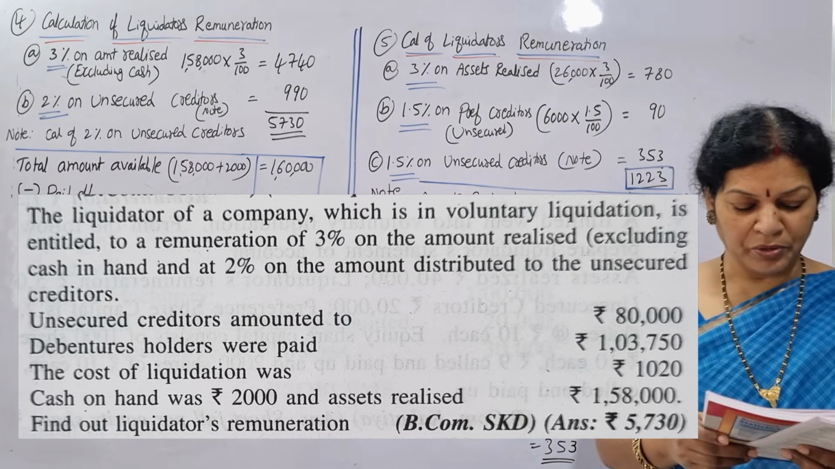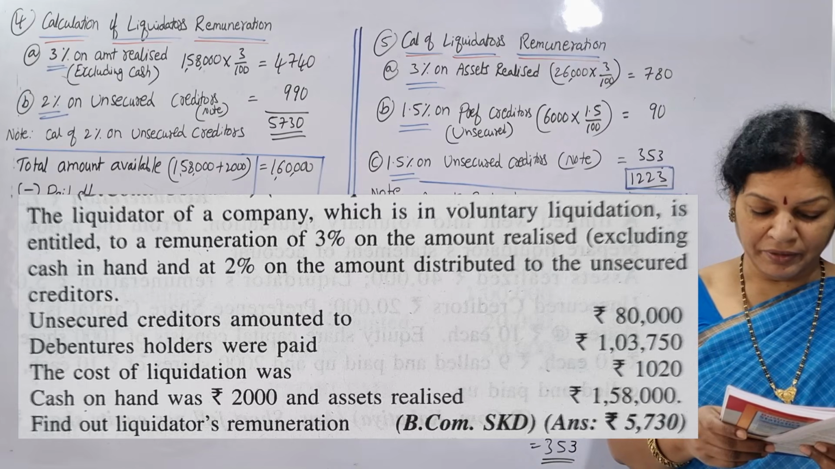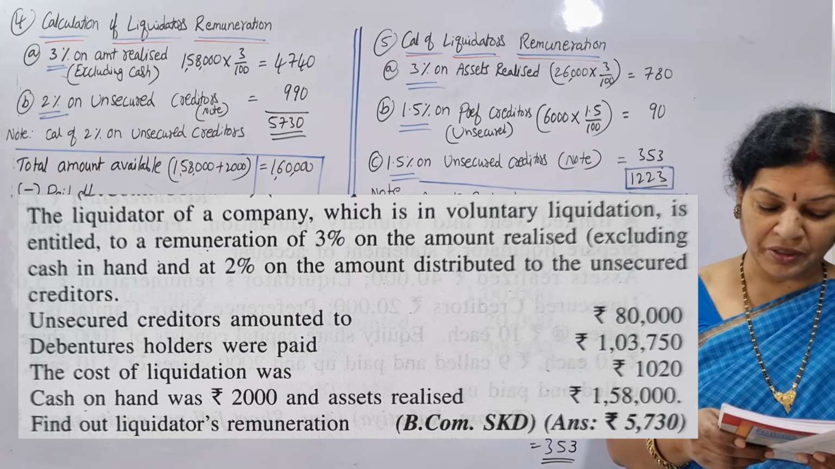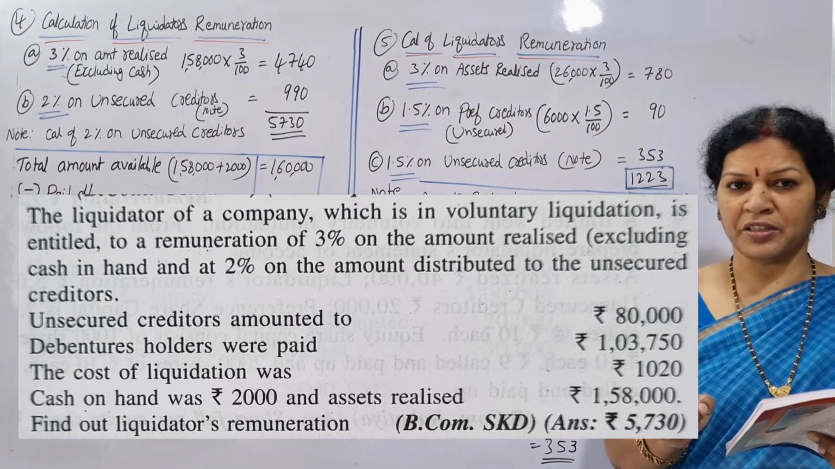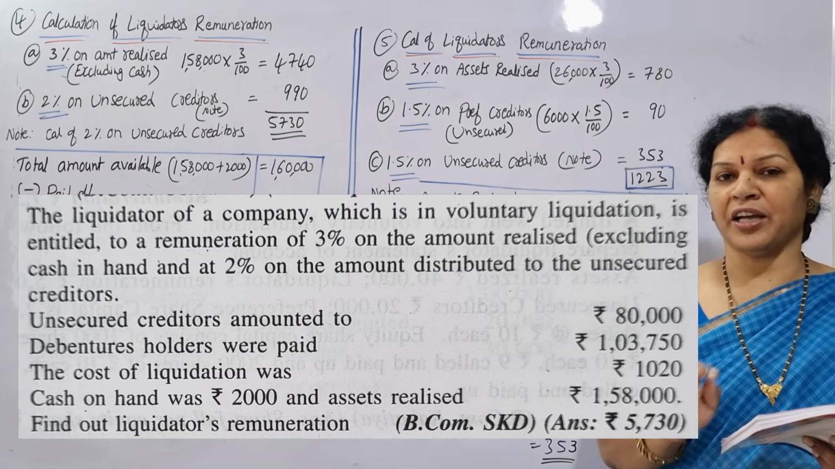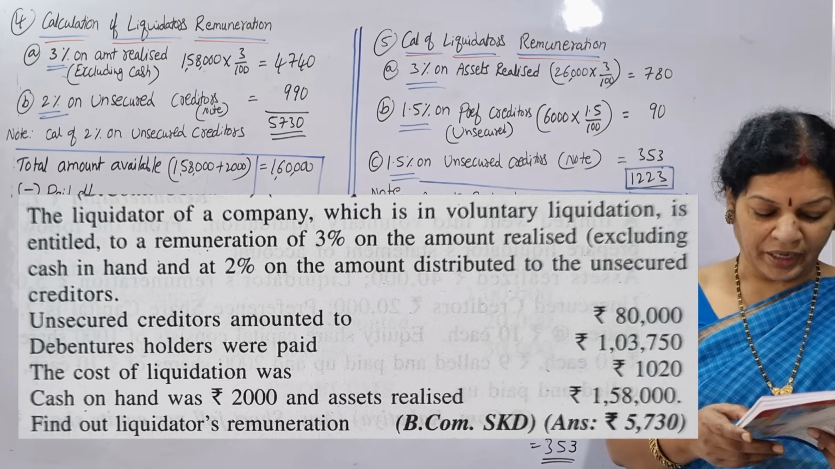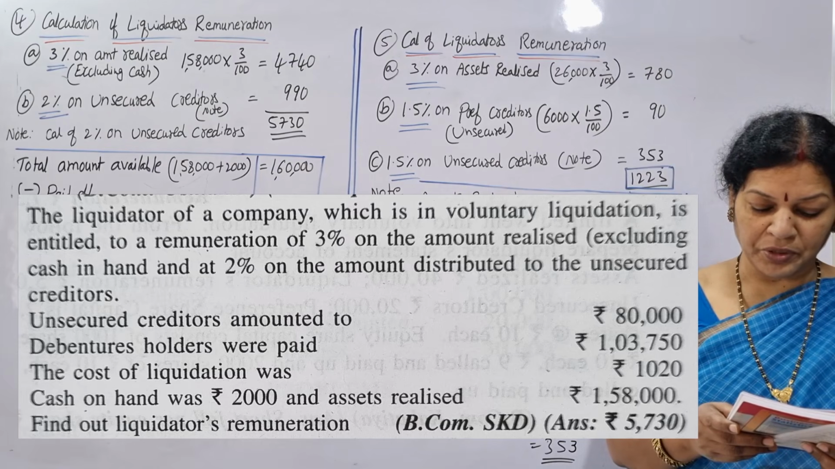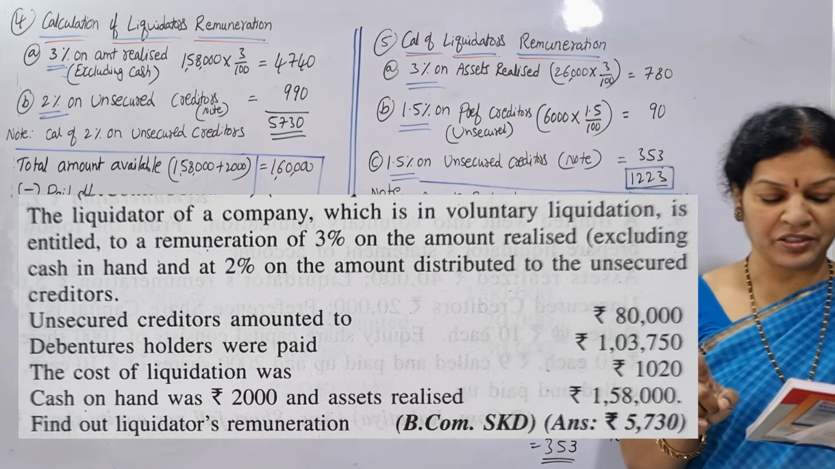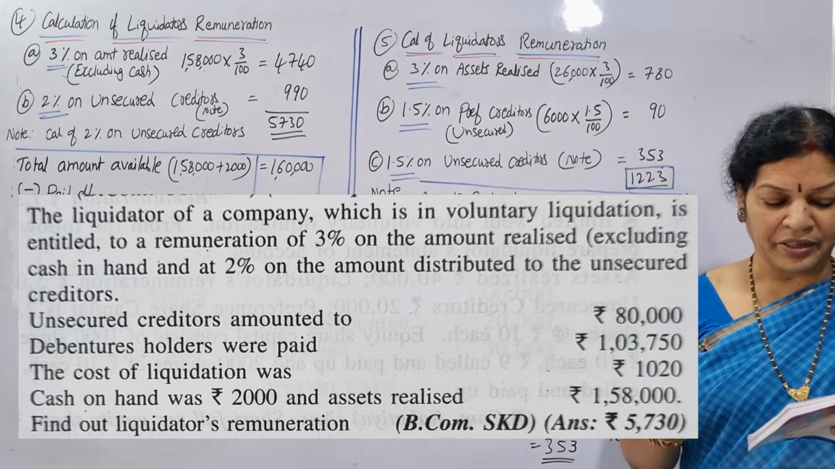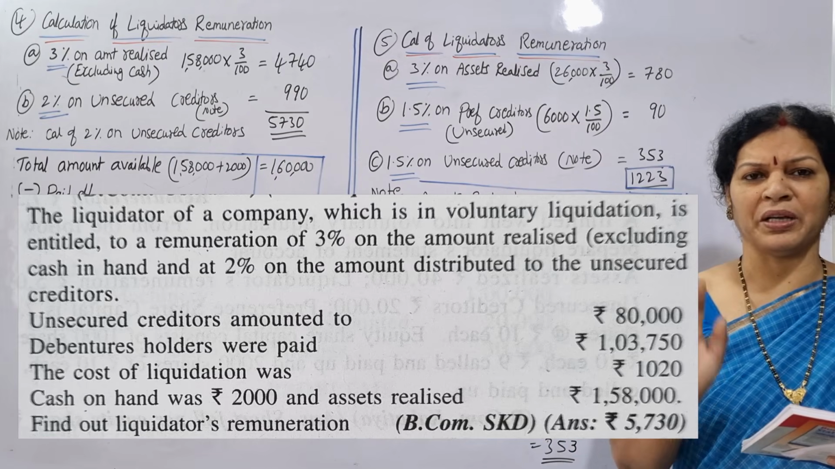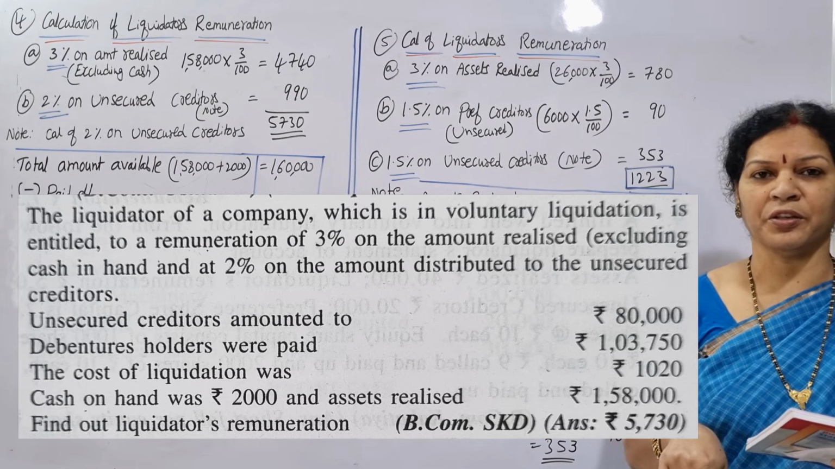Let me read the problem slowly. The liquidator of a company which is in voluntary liquidation is entitled to remuneration of 3% on the amount realized, excluding cash in hand. Cash in hand we are not supposed to take. And 2% on the amount distributed to the unsecured creditors. Two remunerations we have to calculate. One is 3% on the amount realized, excluding cash. Another is 2% on the amount distributed to the unsecured creditors, which we always have to find out. Then after that we calculate the 2%.